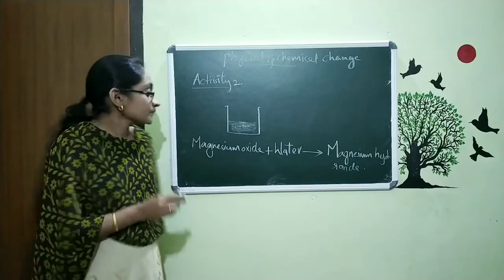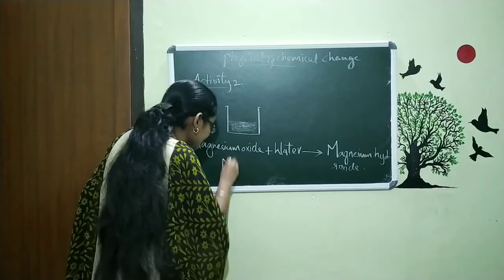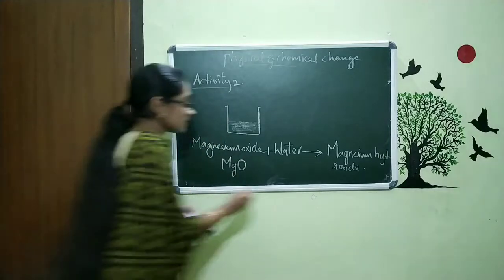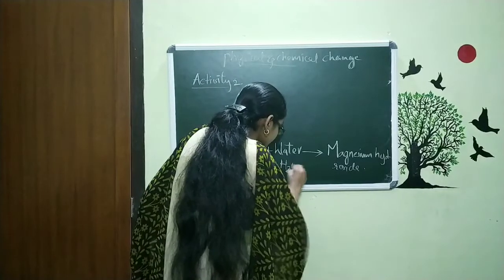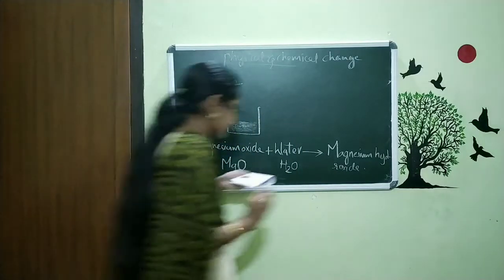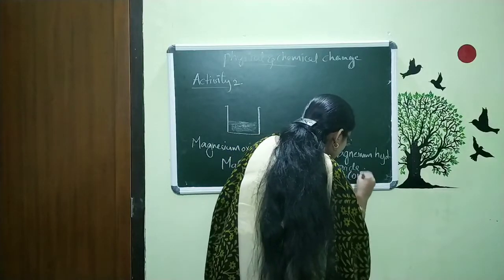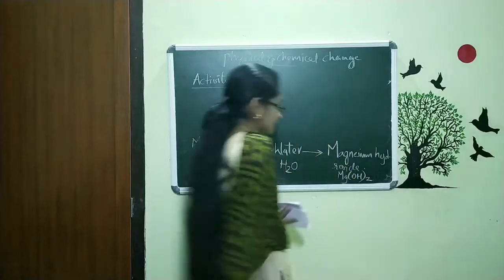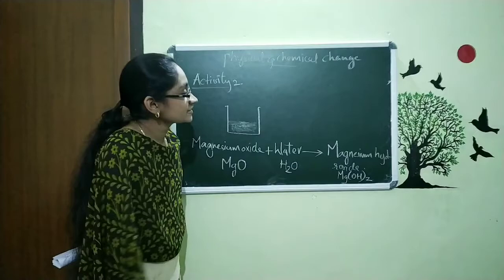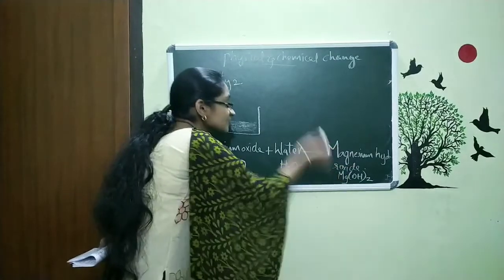We can write the formula as magnesium oxide, MgO. This water is H2O. And what is the formula of magnesium hydroxide? Magnesium hydroxide is Mg(OH)2. So magnesium oxide plus water gives magnesium hydroxide. MgO plus water gives magnesium hydroxide.